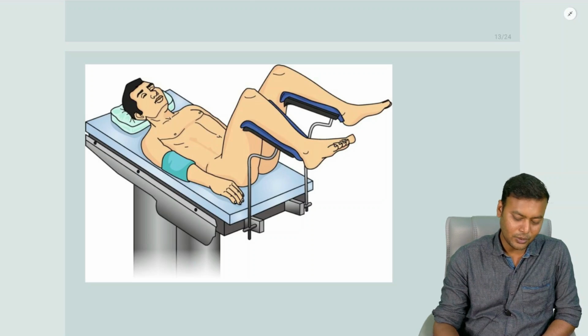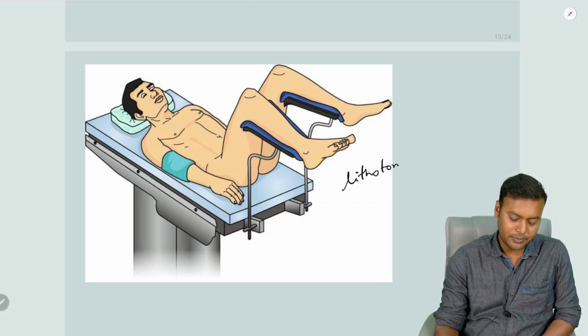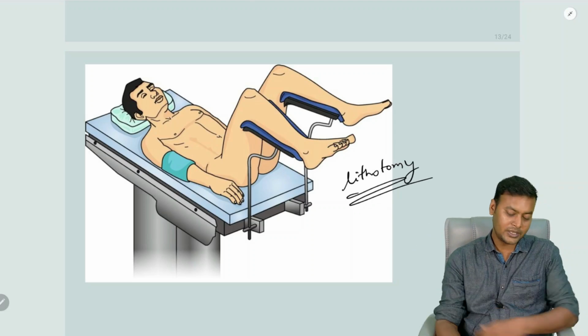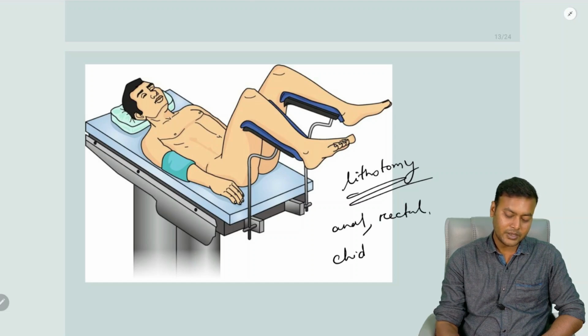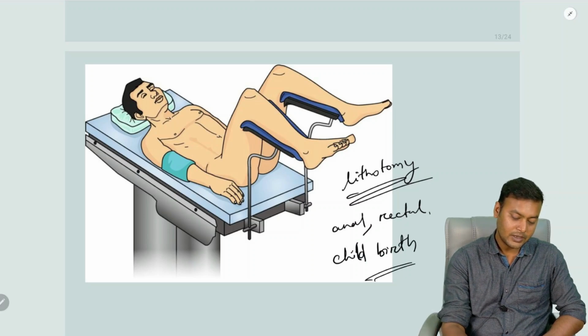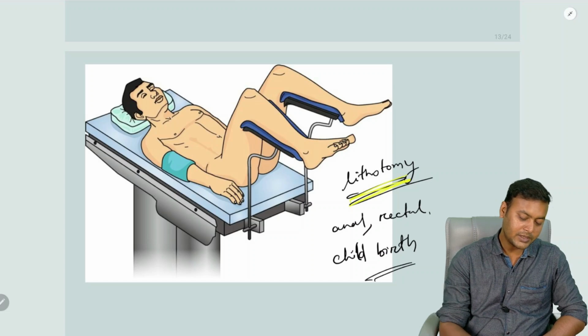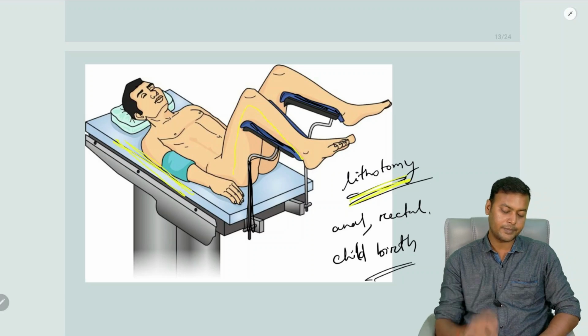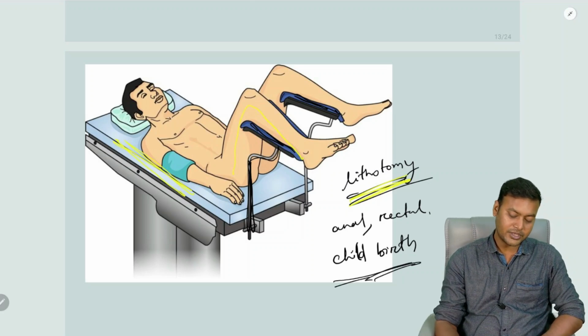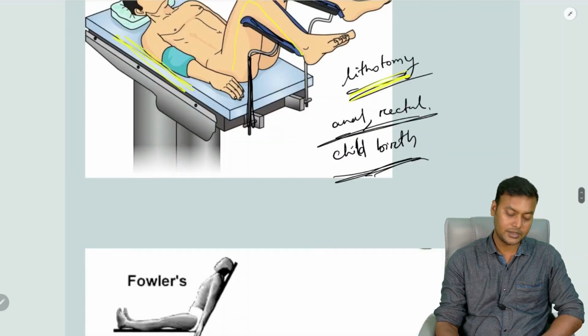So this position is known as the lithotomy position. This position is very important because in this position a large number of surgeries are carried out of the anal region, of the rectal region. Also the childbirth is done in this position. Students, remember this position, that is the lithotomy. Alright, so you can see the person is lying down flat on the surface with his legs raised and supported by these two structures. Legs are raised, supported and placed wide apart. So this is a good position for childbirth and also anal and rectal surgeries.